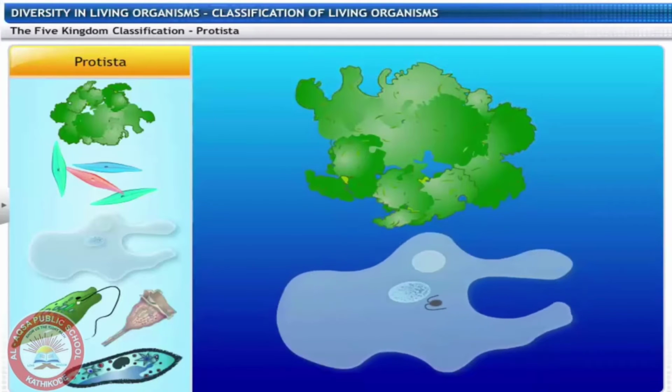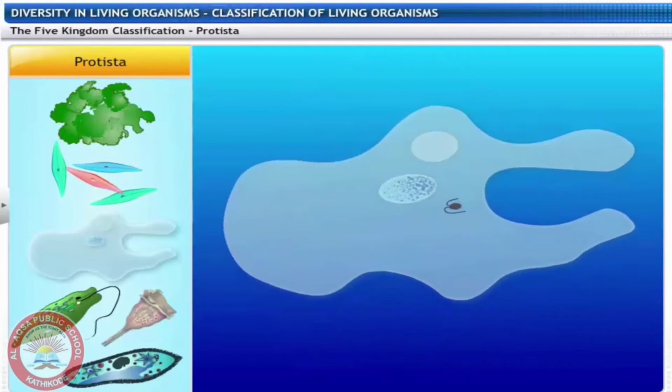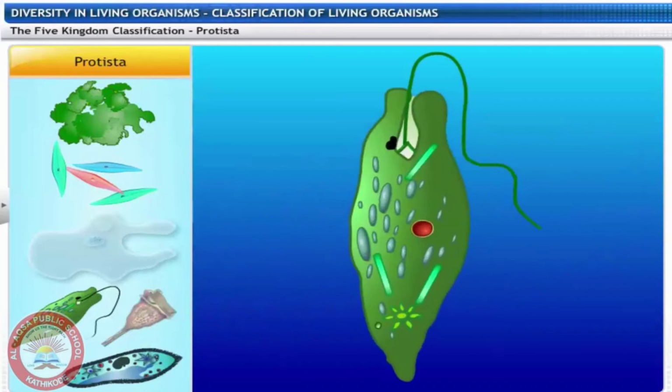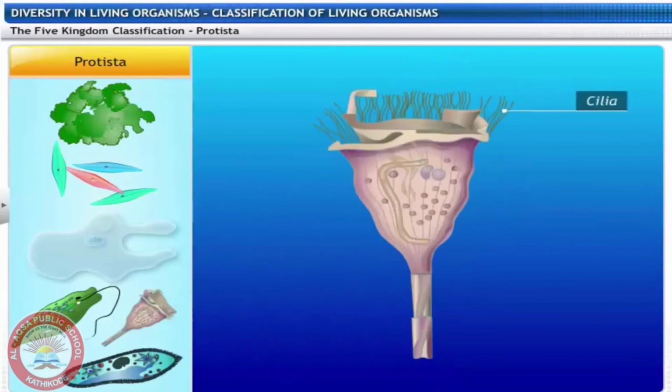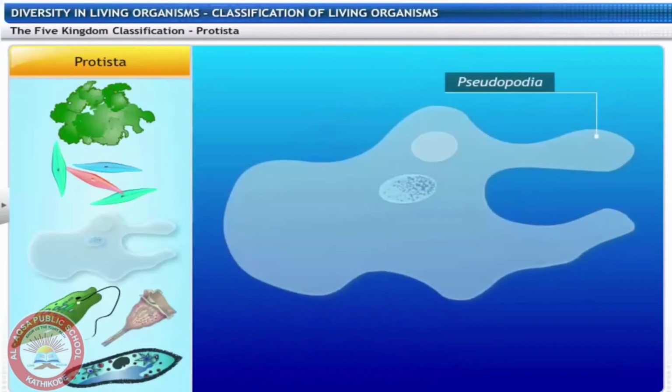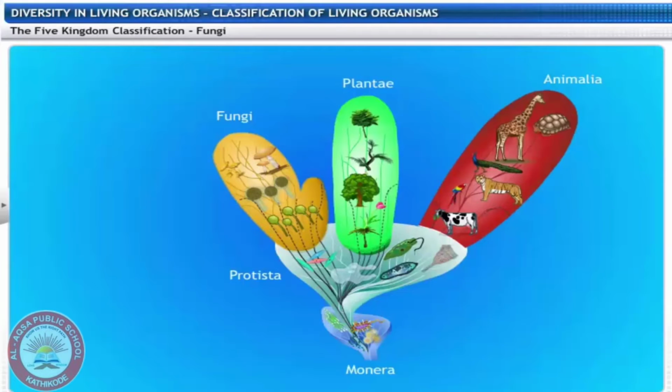They are unicellular and the simplest form of eukaryotes. Some protists move with the help of appendages. Some have whip-like flagella, hair-like cilia, or pseudopodia, which help them in moving around.